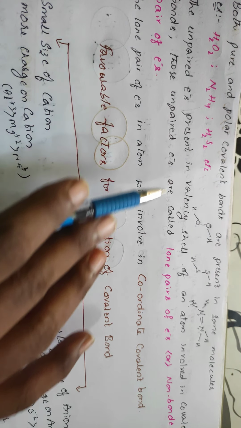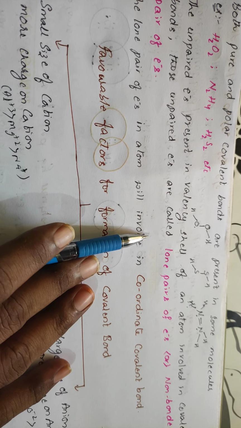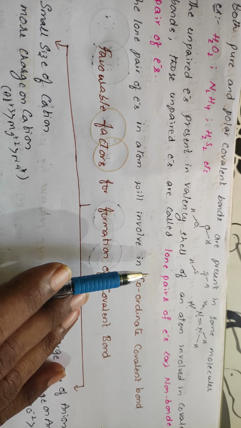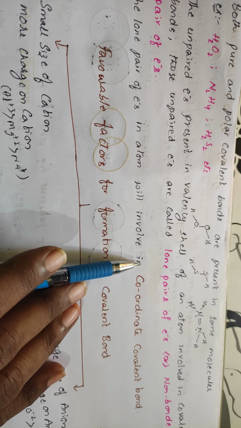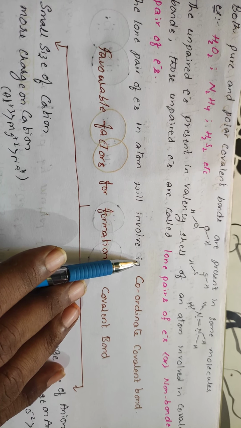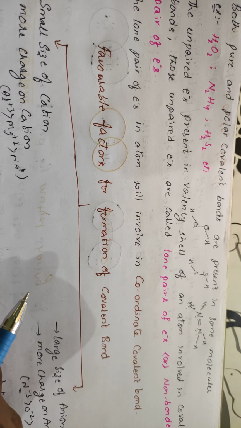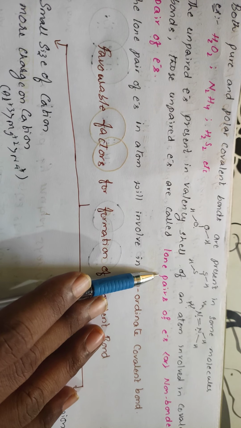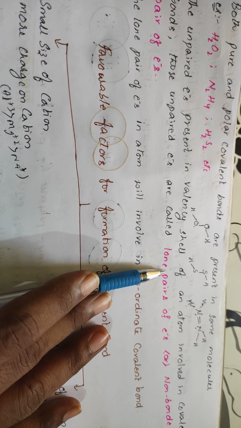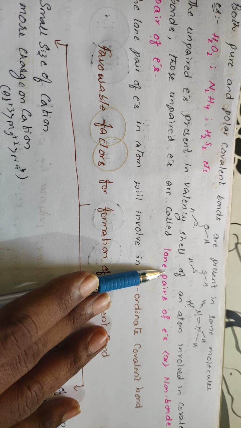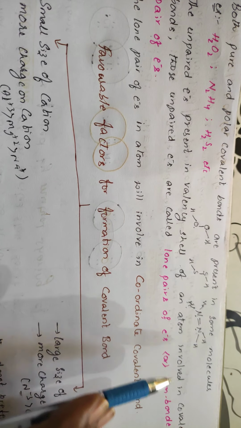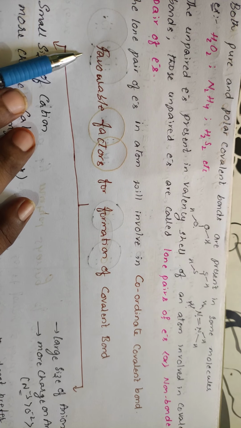Right. The unpaired electrons present in the valence shell of an atom will generally be involved in the formation of the covalent bond, and there are also paired electrons which do not get involved in the bonding. Those electrons are called lone pair of electrons. So the pair of electrons present in the valence shell that are not involved in bonding are called lone pair of electrons or non-bonded pair of electrons.